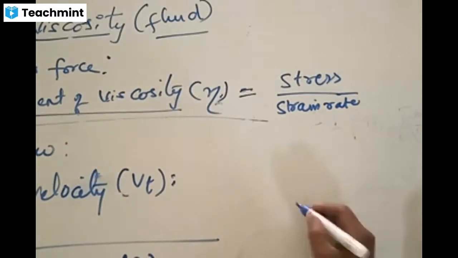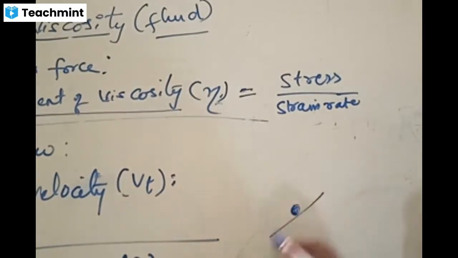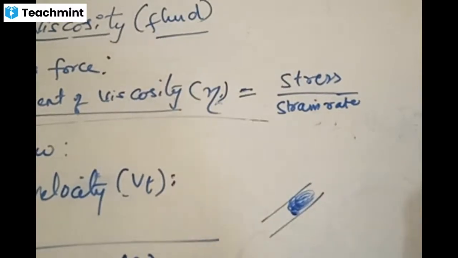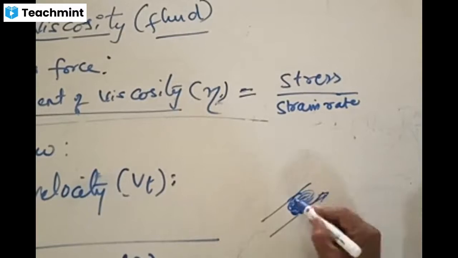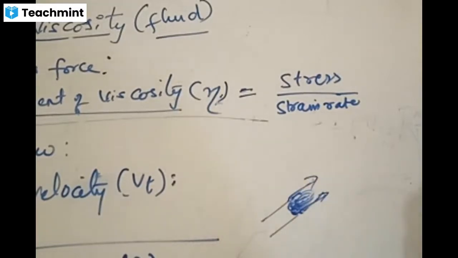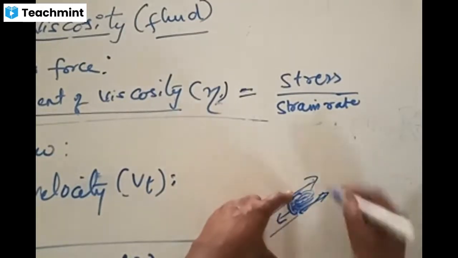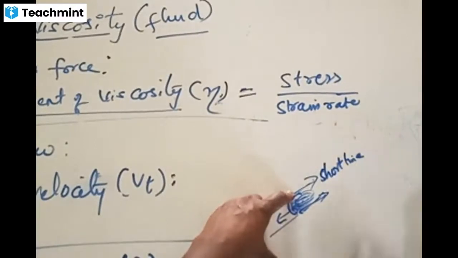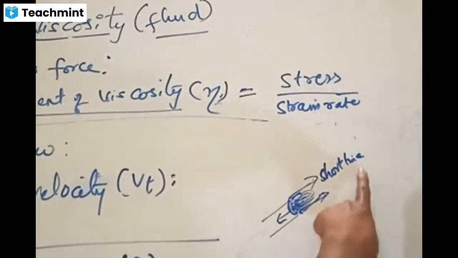How to understand this? Consider any fluid flowing in a container. Now what happens at the walls of the container? This fluid is going to get some kind of opposing force called viscous force, but still the other surface which is not in contact tends to move like this. Because of that, it is now going to expand. It is going to get some kind of expansion in that container. Now this opposing force is going to act for some short time interval.